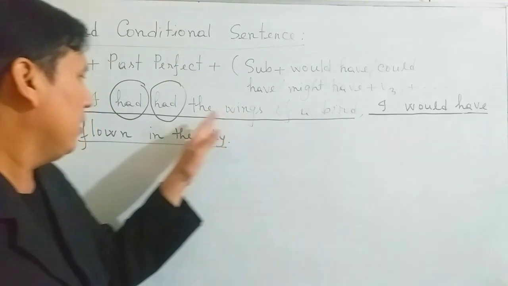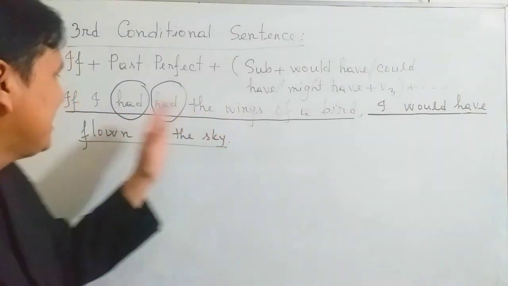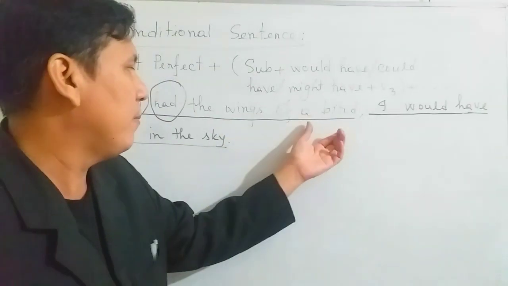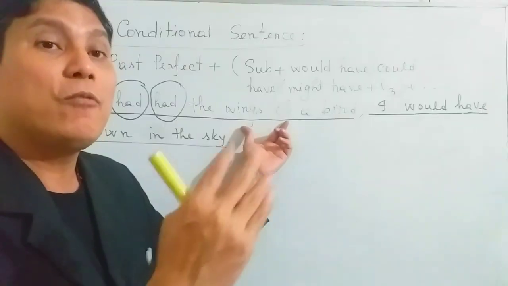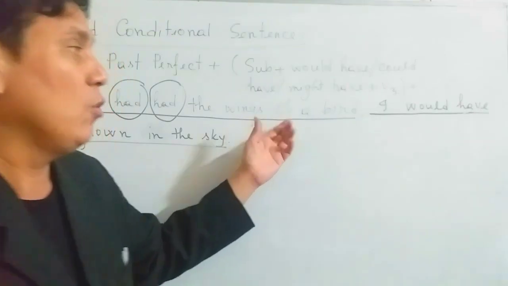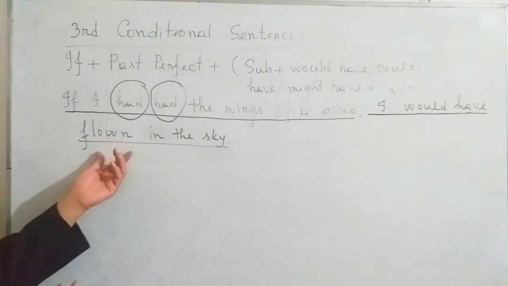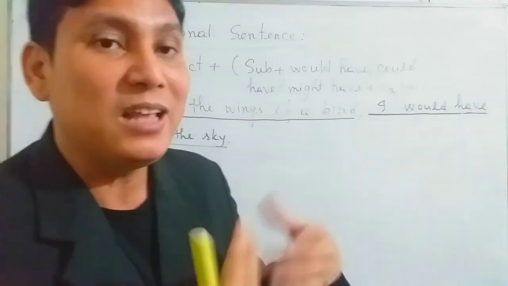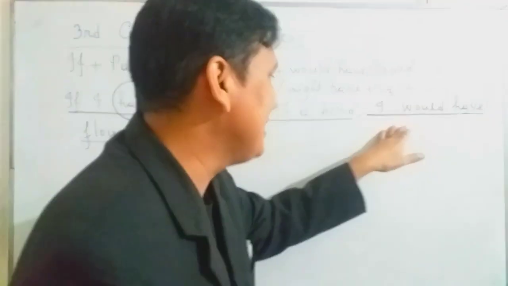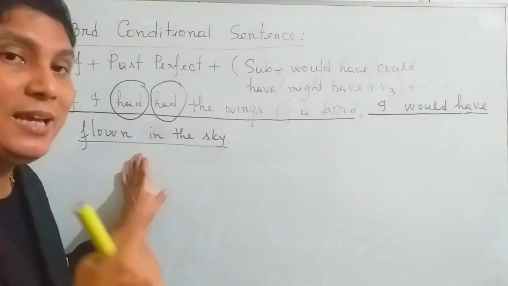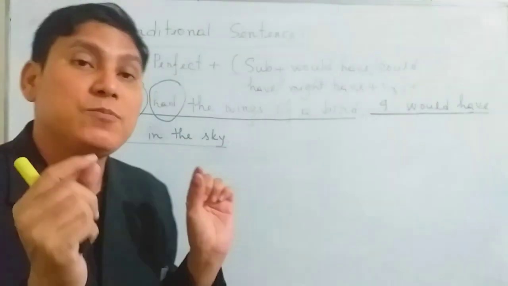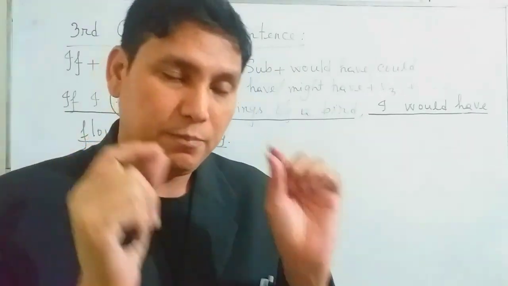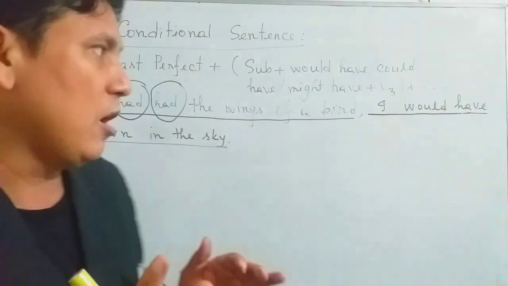So here we see, if I had had the wings of a bird, wings of a bird, wings is connected to flying. So that is why we are bound to use the verb flown here. And if we use another verb, this sentence may be meaningless. Your sentence must be meaningful. Your completing sentence must be meaningful. Otherwise, you will not get marks.